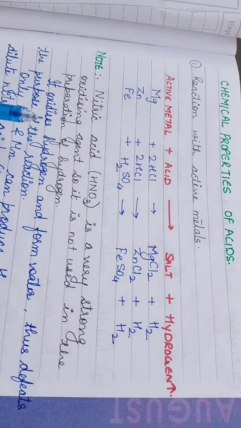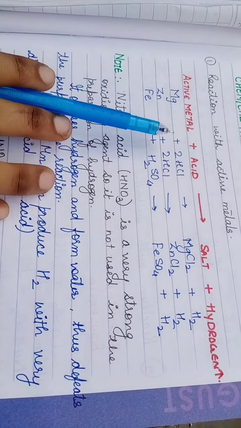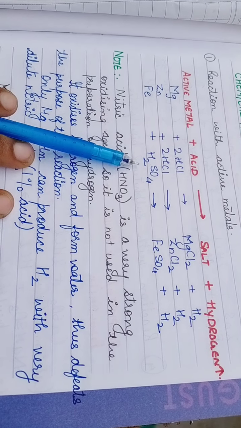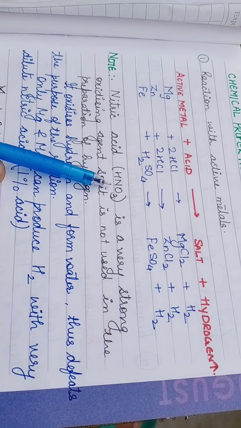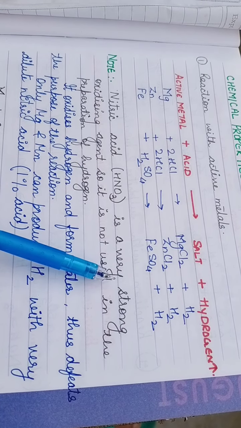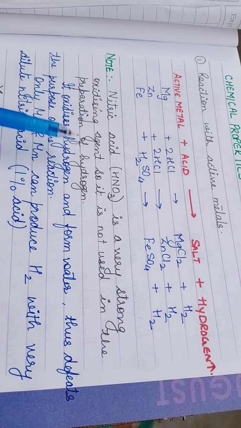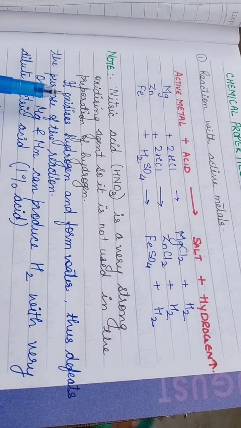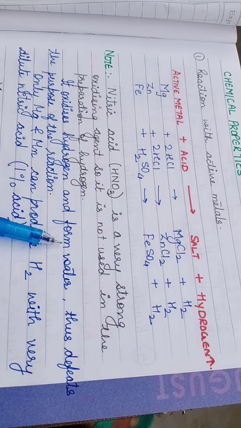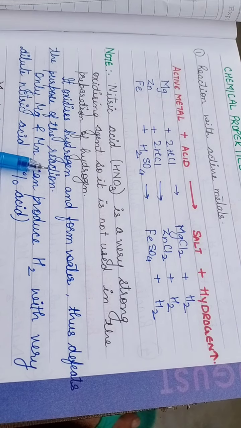Now here, this note is very important. Children, active metals can react with HCl and H2SO4, but they do not react with nitric acid, that is HNO3. Nitric acid is a very strong oxidizing agent. So it is not used in the preparation of hydrogen because the main reason is it oxidizes hydrogen and forms water, thus defeats the purpose of the reaction.